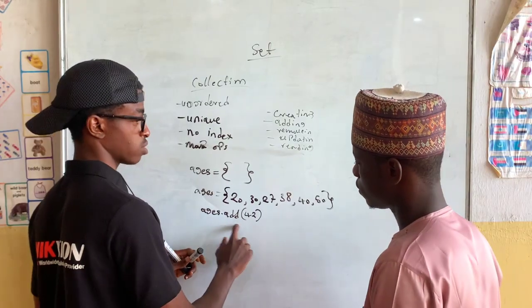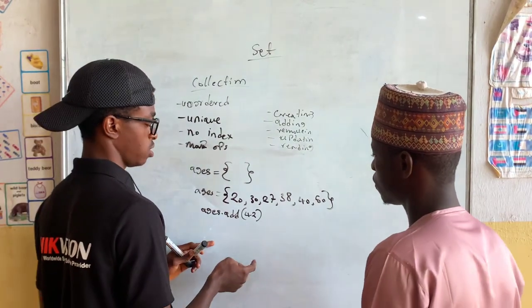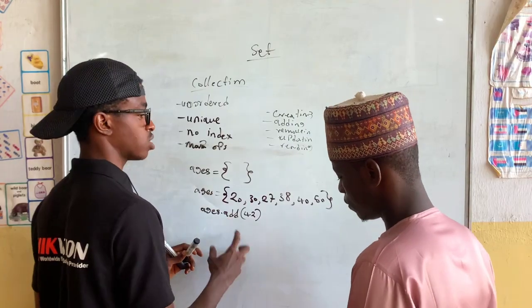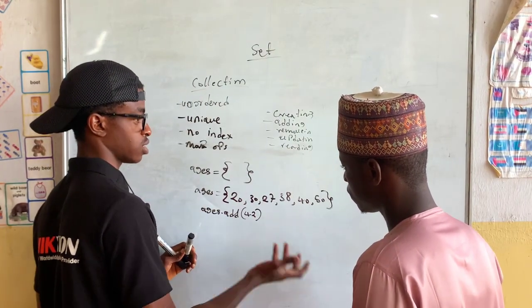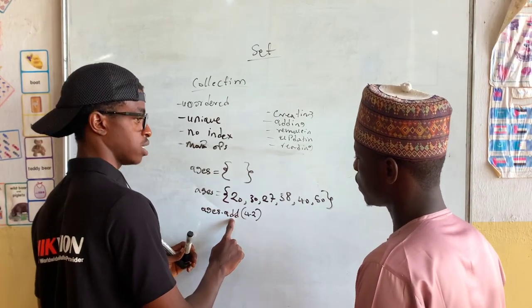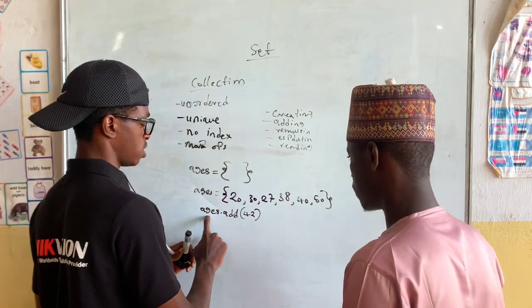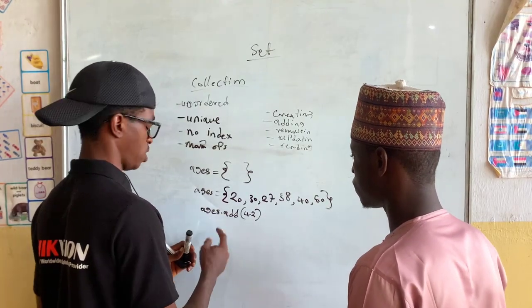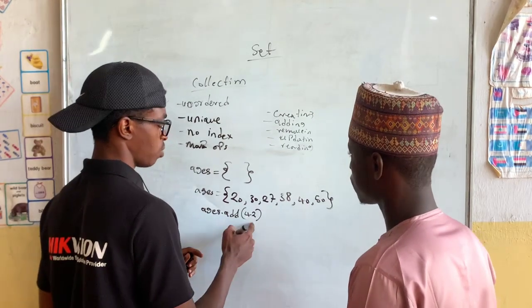Yes, this is a method. Usually a method has its name and parentheses. So this method called add is just like an action to take. Just look at a method as taking action. So what kind of action am I taking? It's called add. So what am I putting inside? 42. To what? To this basket. You understand? This is how we add an element.